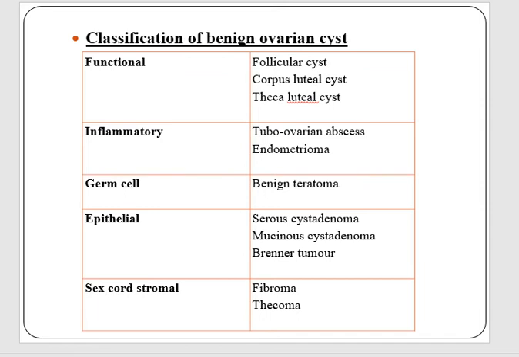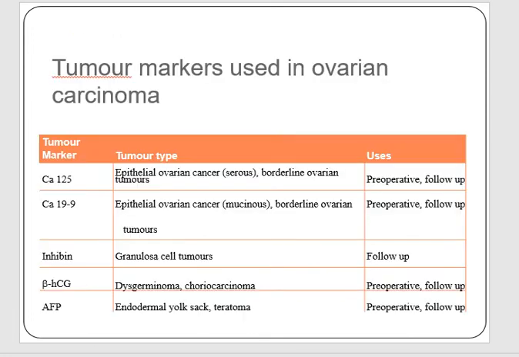And the third group is germ cell tumors, which include benign teratoma, and epithelial tumors, which include serous cystadenoma, mucinous cystadenoma, and Brenner tumors. The last group of benign ovarian cysts is sex cord stromal tumors that include fibroma and thecoma.